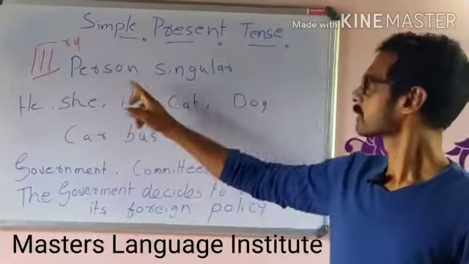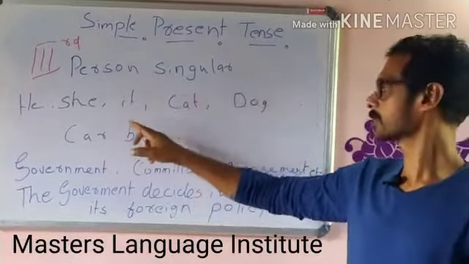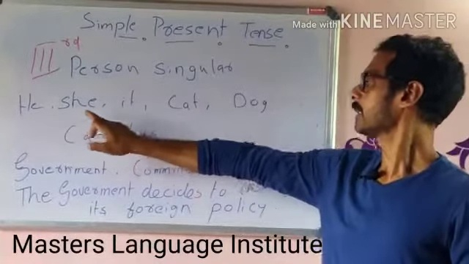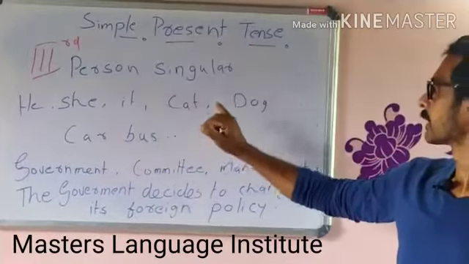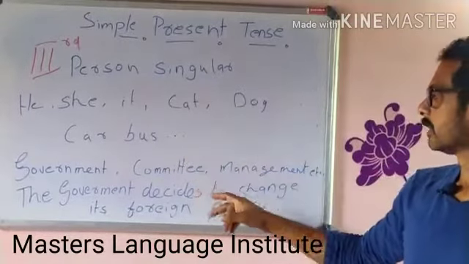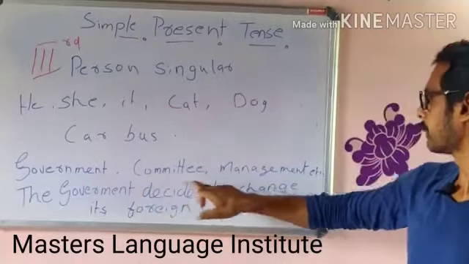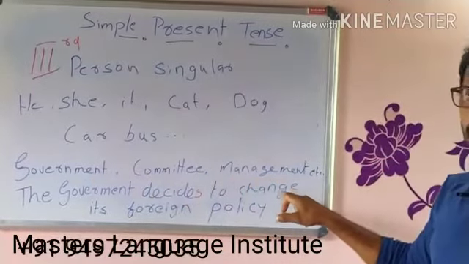Here I have enlarged the third person singular group. In this group, the subjects can be he, she, it, cat, dog, car, bus, then government, committee, management, syndicate.